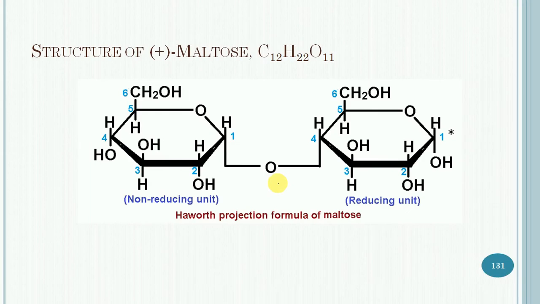Then let us discuss its Haworth projection formula. So this one is the non-reducing unit and this one is the reducing unit. These two units are joined by this alpha glycosidic linkage involving carbon 1 of the non-reducing unit and carbon 4 of the reducing unit. So it is all about the properties and structure of maltose.